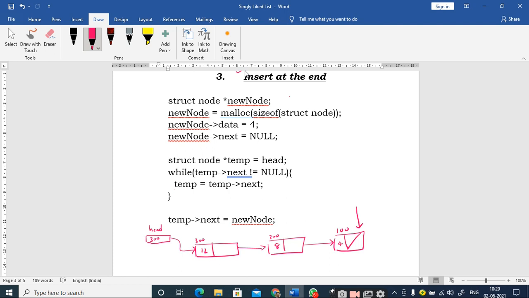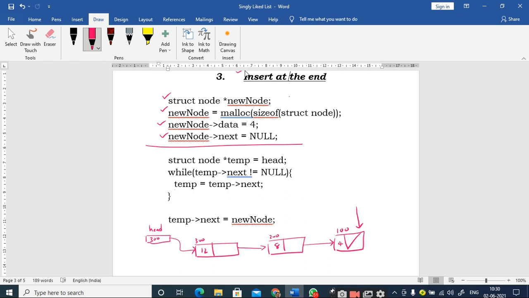Yes, sir. Insertion of a node always has a few first steps common. You create a new node pointer, allocate memory for the struct node, add the data part, and then change the next part of that new node. Up to this point everything is common, but how you link the new node to the already existing linked list at the end is important, right? Very easy part.